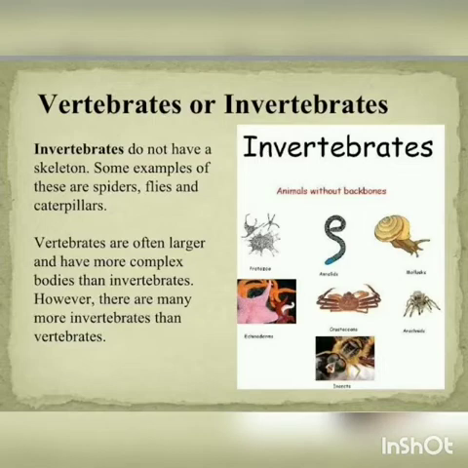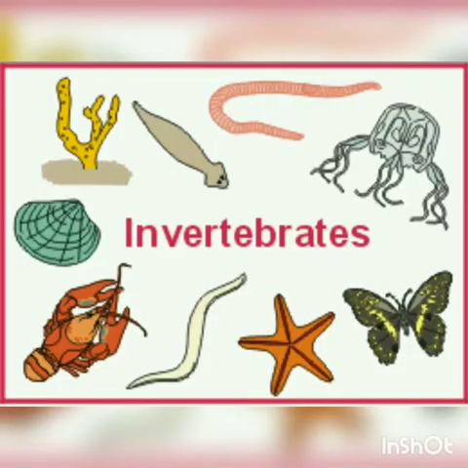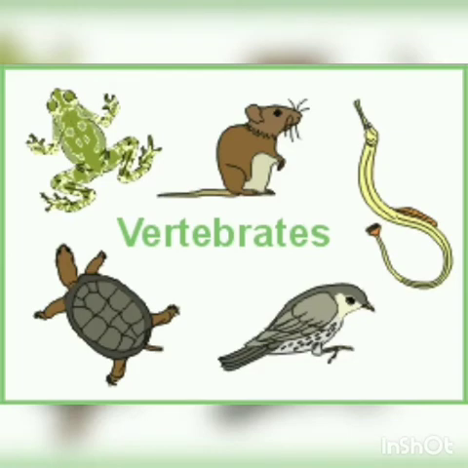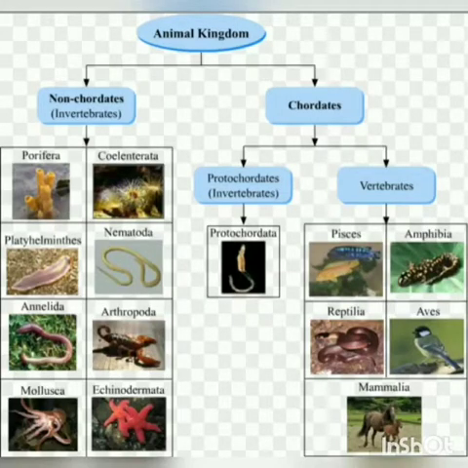So, on the basis of the presence or absence of a notochord, that means the vertebral column, animals are also categorized into two major groups, and they are called non-chordates and chordates. Non-chordates means without vertebral column and chordates means with vertebral column.